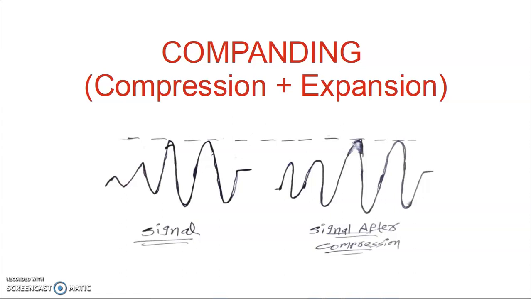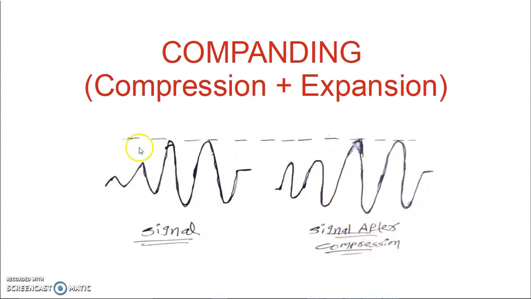Observe this original signal here, which is having very less amplitude at these points, and these points have somewhat higher amplitudes than these points. Rather than directly transferring this signal, if you increase the amplitude at this starting portion and transfer this signal, then we have some advantages. So we will see what the advantages are. Increasing the amplitude at these low amplitude or weak signal points is nothing but the compression. So this is the original signal and this is the signal after compression.